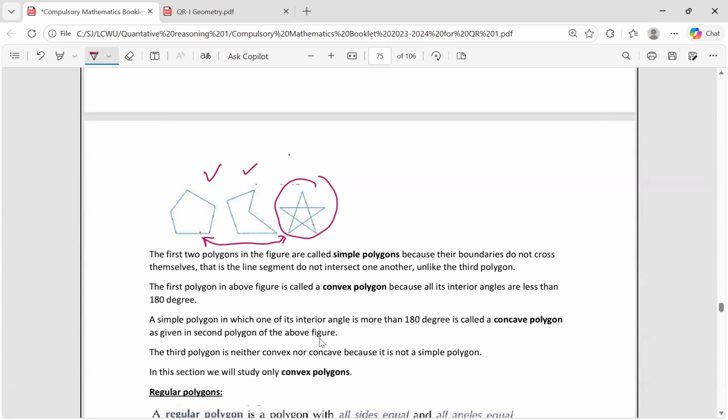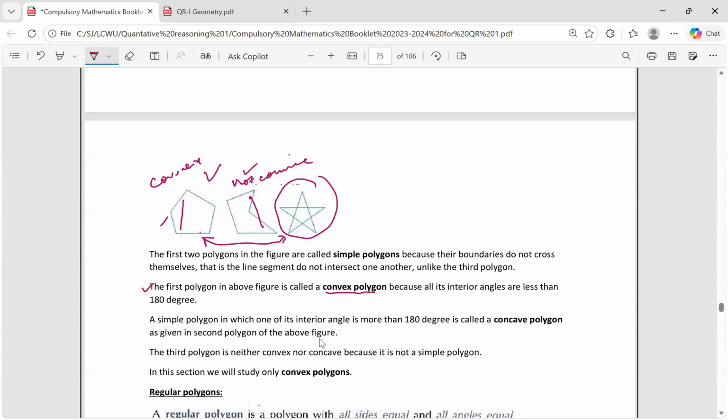The first one is called a convex polygon, while the other two are not. A convex polygon is a polygon where, if you join any two points of the polygon, the line segment will lie entirely inside it. This is convex, but the second one is not convex, because if you join any two points of this polygon, the line segment joining them will not lie entirely inside it. So this is the definition of a convex polygon.